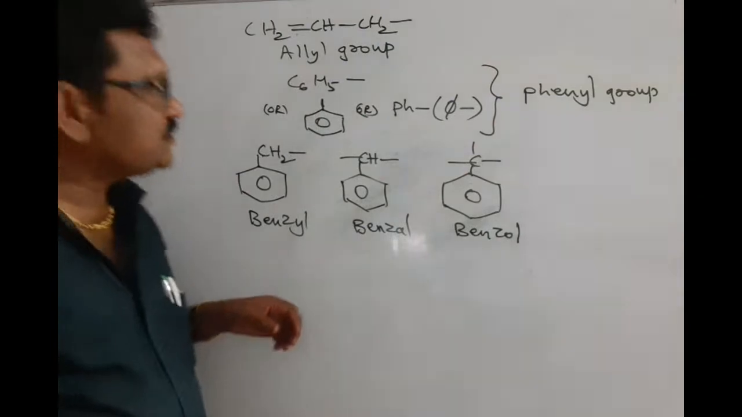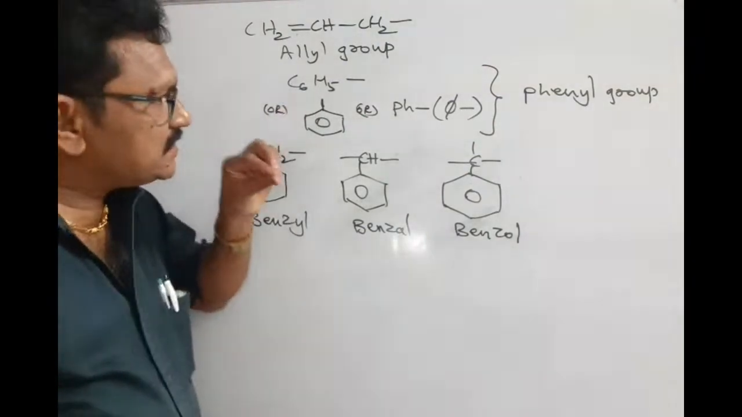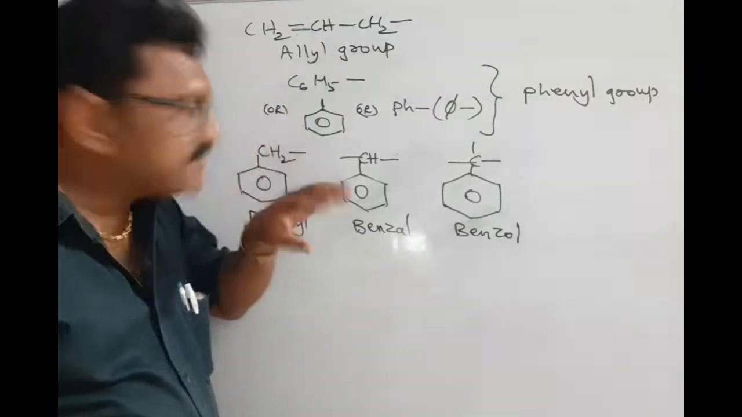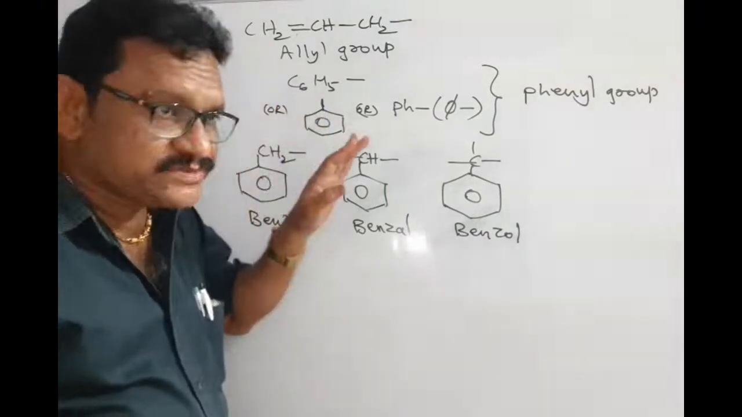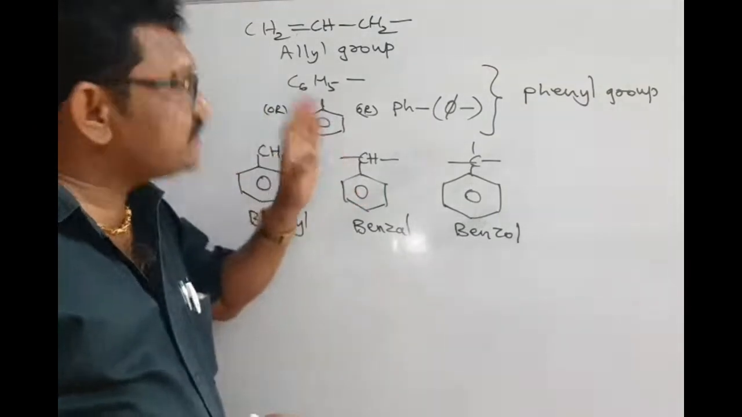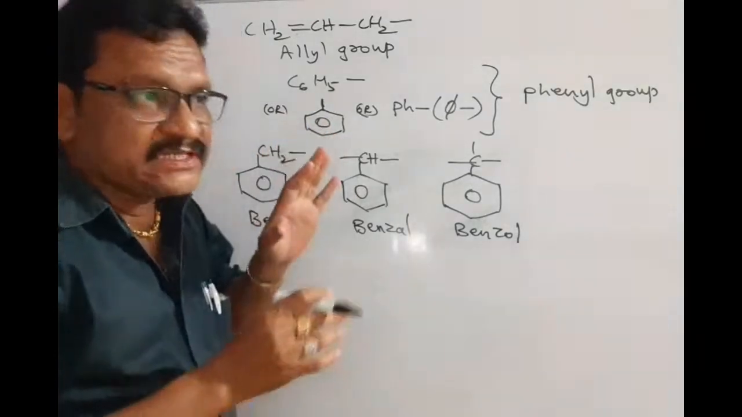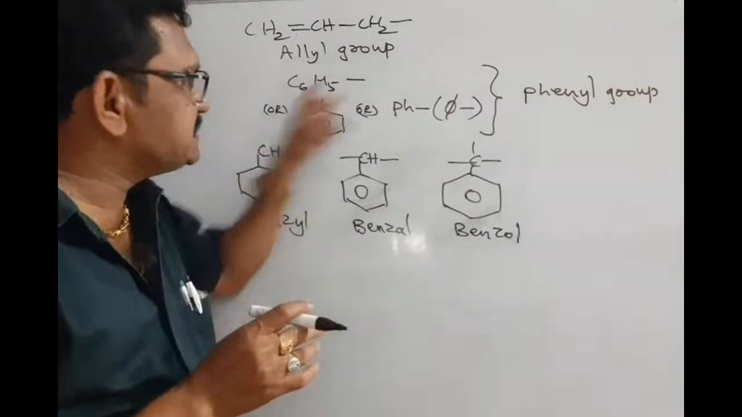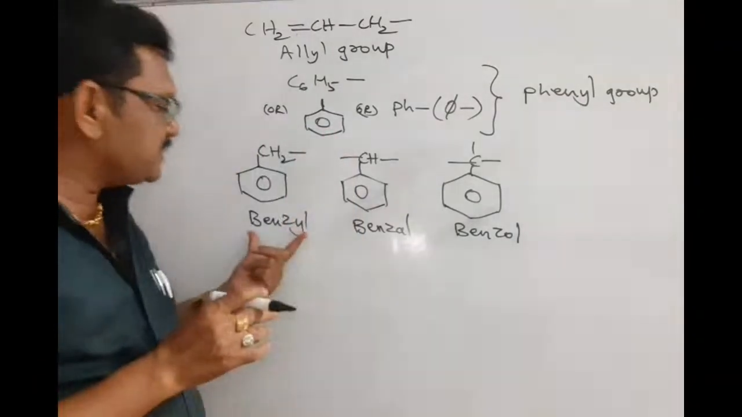Okay, so far we have studied different concepts of groups. First, we studied alkyl groups, then alkenyl groups, and after that we have some specific groups which we will come across in the process of learning organic chemistry. This is the C6H5 group, nothing but the phenyl group, and the particular groups are benzyl.